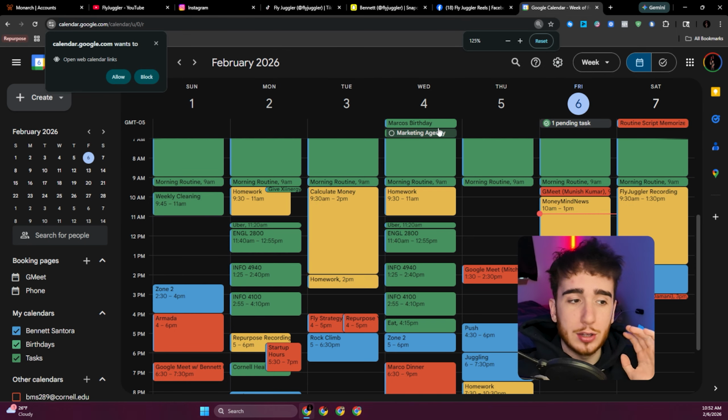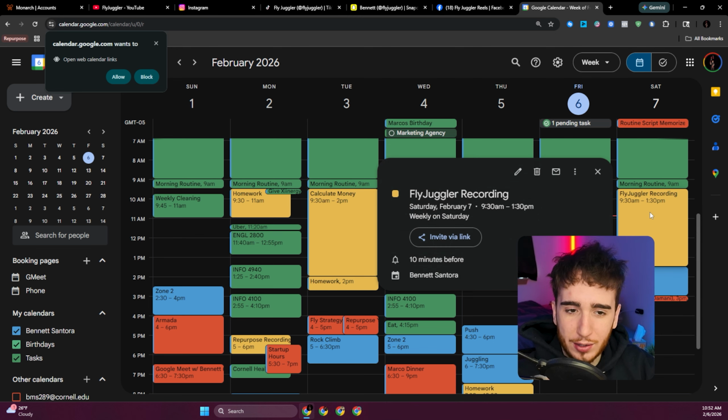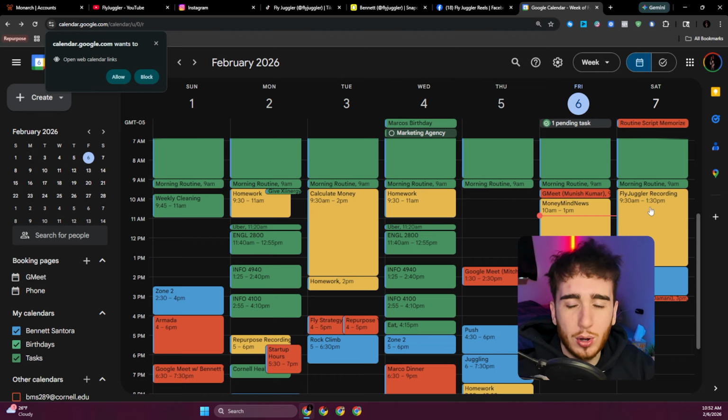And so if you actually look at my calendar, this is my actual calendar that I use on a weekly basis, you can see the only thing that I have on my calendar related to recording videos for this channel is right here on Saturday, where it's normally a 2 to 3 hour block. I normally just block off 4 hours, but it normally just takes me like 2 hours to record all of the content that I need for the entire week.